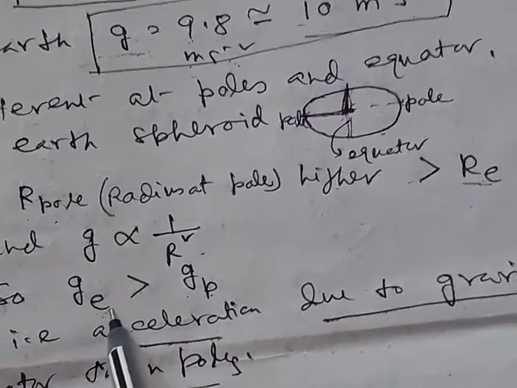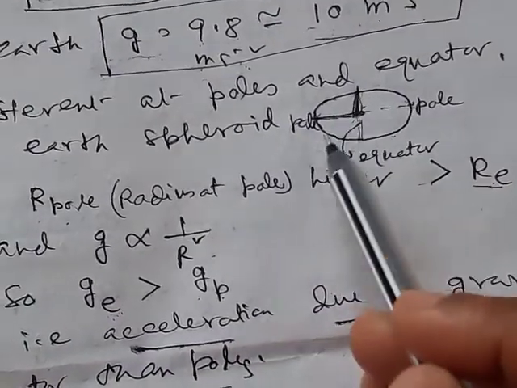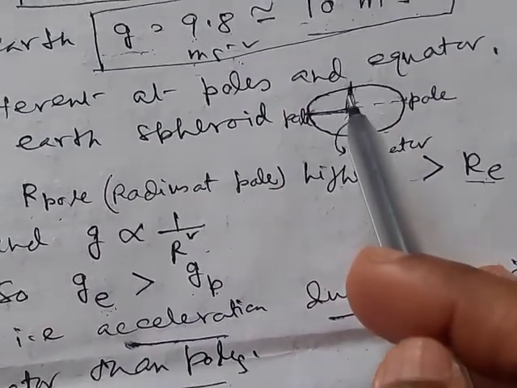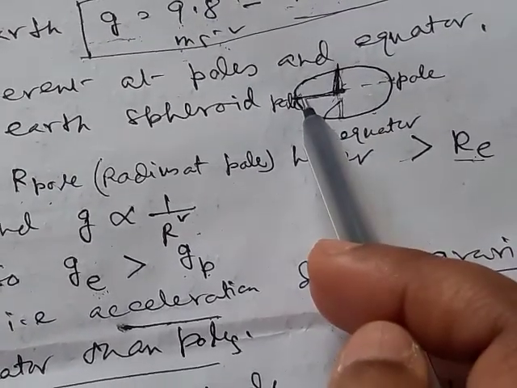So the acceleration due to gravity at the equator is greater than that at the pole. So any body has greater weight at the equator than at the pole.